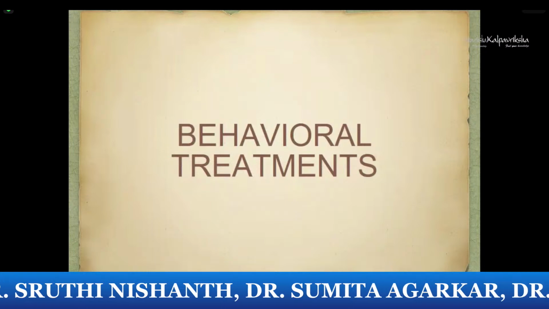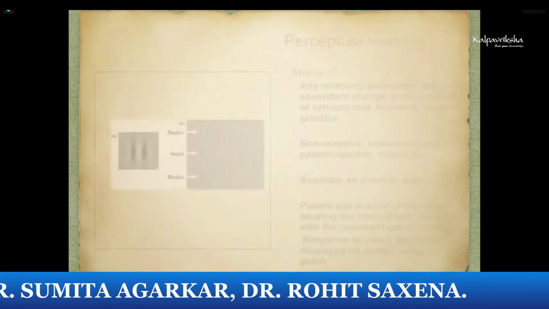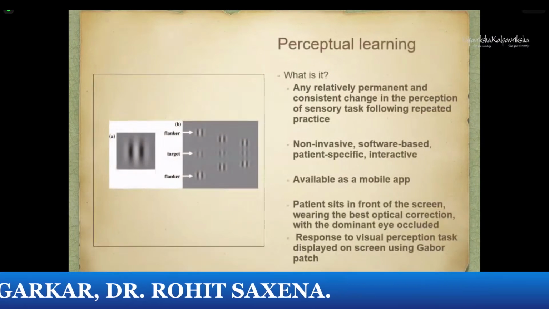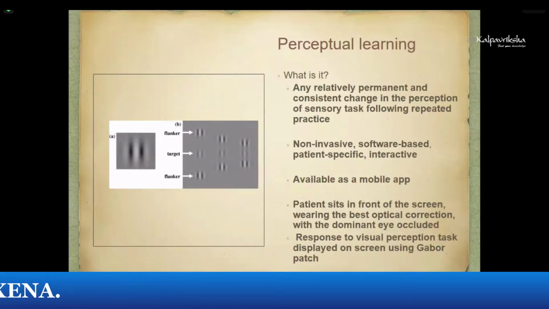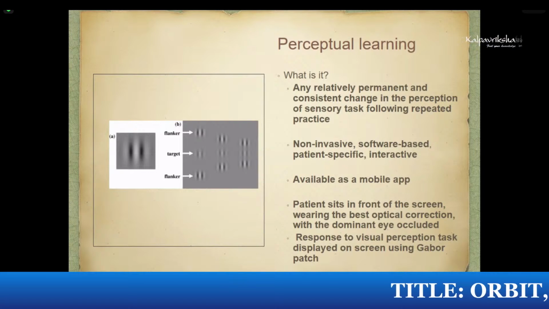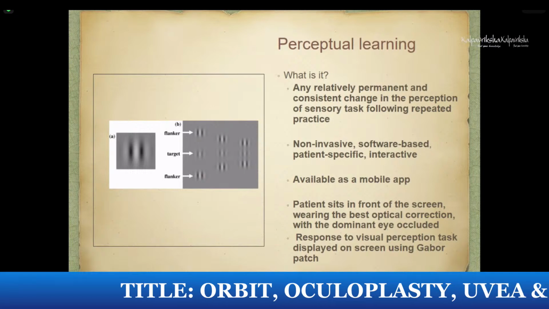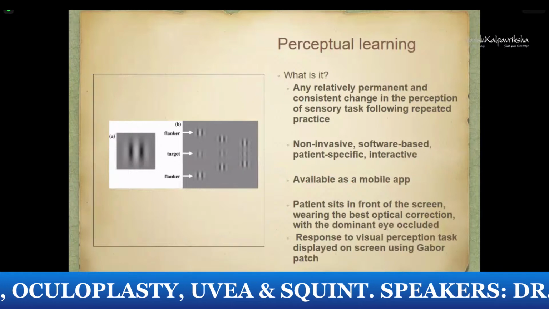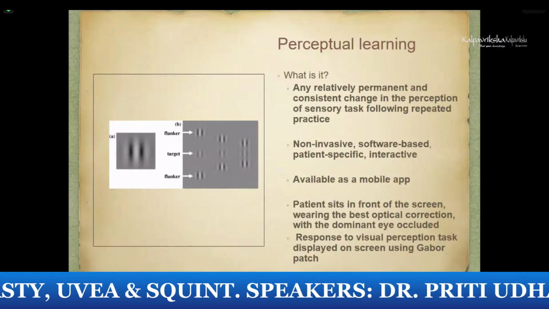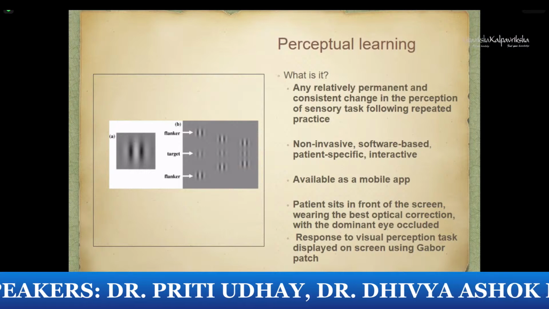What are the newer therapies? Behavioral treatments help. Perceptual learning involves practicing visual tasks repeatedly, which leads to permanent improvement in the perception of the sensory task. It is a non-invasive, software-based, patient-specific interactive stimulation. It is available as a mobile app. The patient sits in front of the screen wearing the best optical correction and the dominant eye is occluded. The response to a visual perception task is displayed on the screen using a Gabor patch.